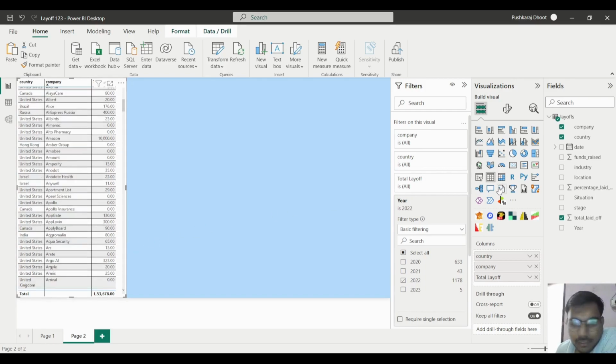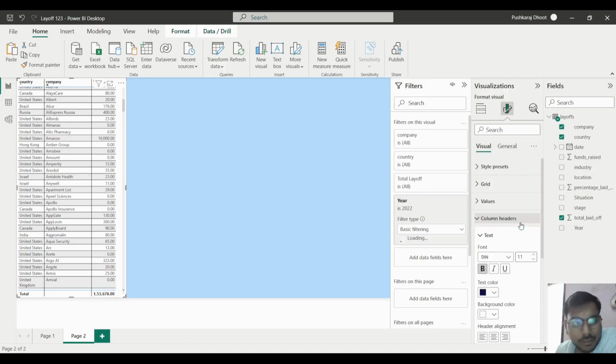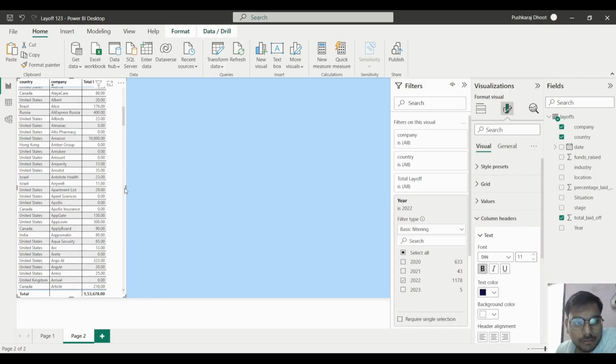After that, the next thing we will do is change the sum column header, and we will go into the dark blue.